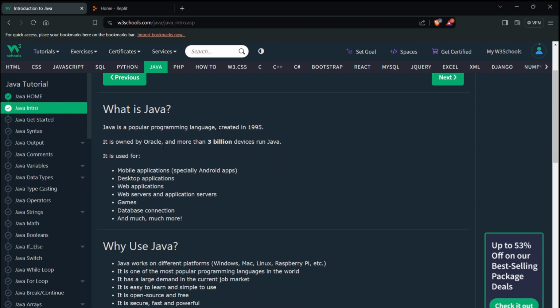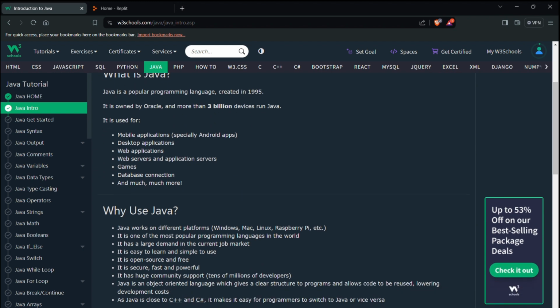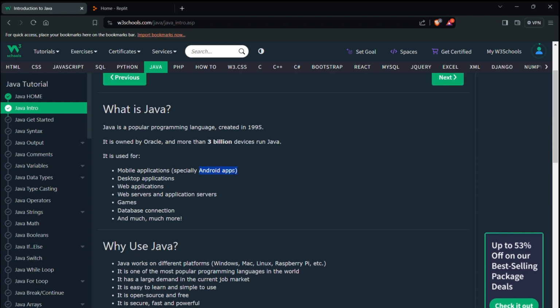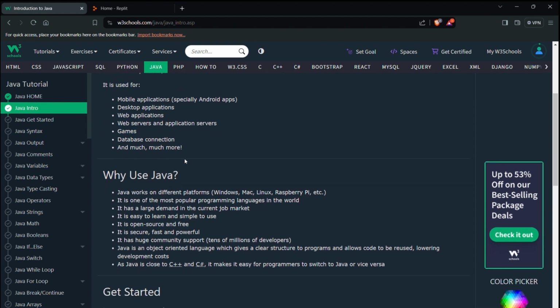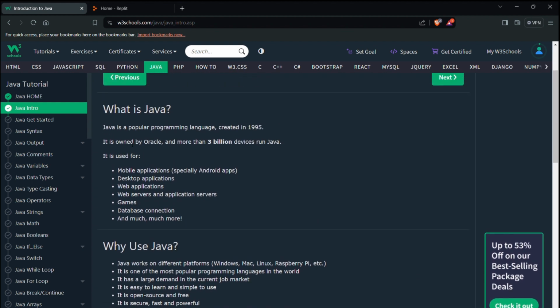It is owned by Oracle and it is present in more than 3 billion devices. It is used for creating mobile applications, especially Android apps. I also heard that we use Android and Kotlin, the language to create Android apps and desktop apps, web applications, web servers and application servers, games, database connection, and much more. This is the reason we will be studying Java, to create these applications.